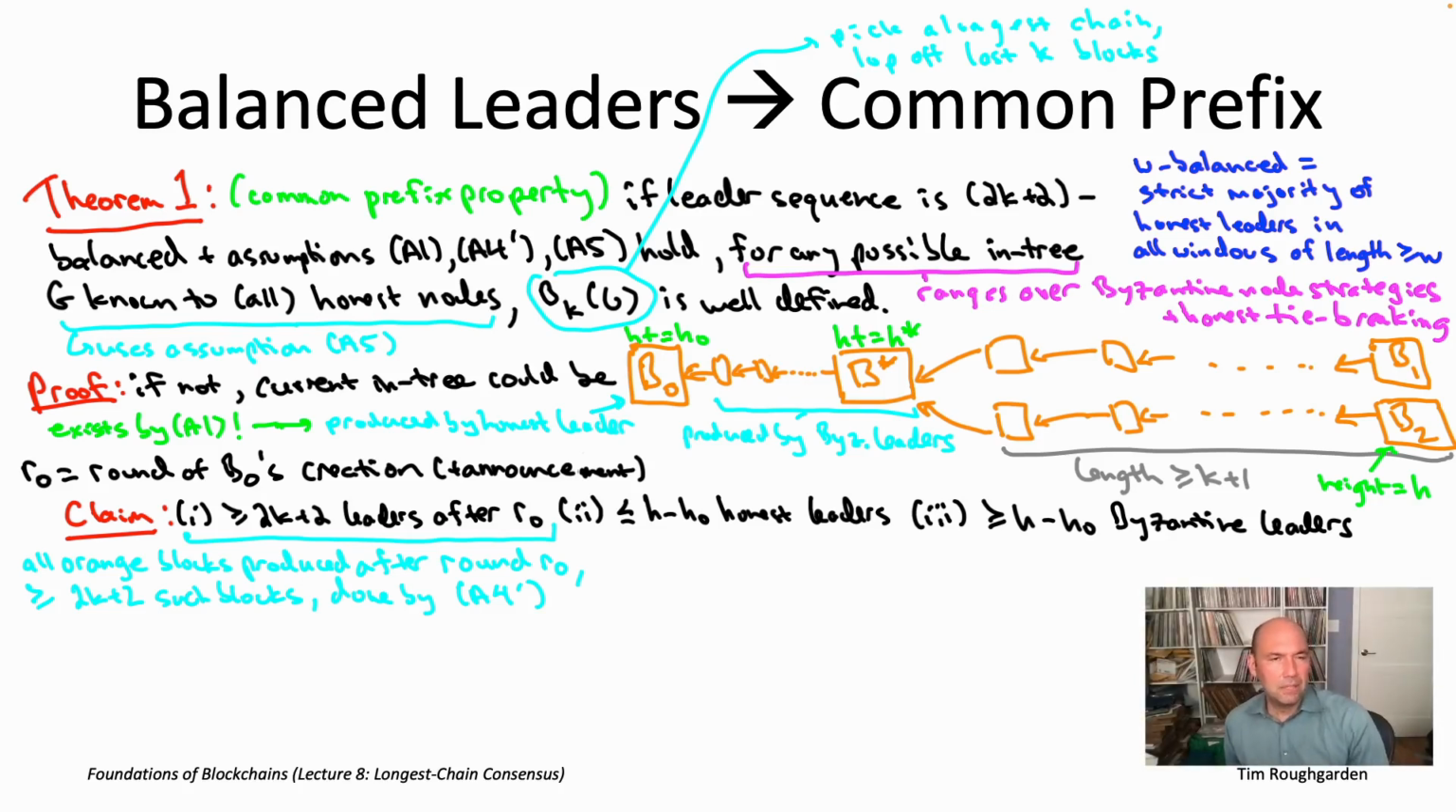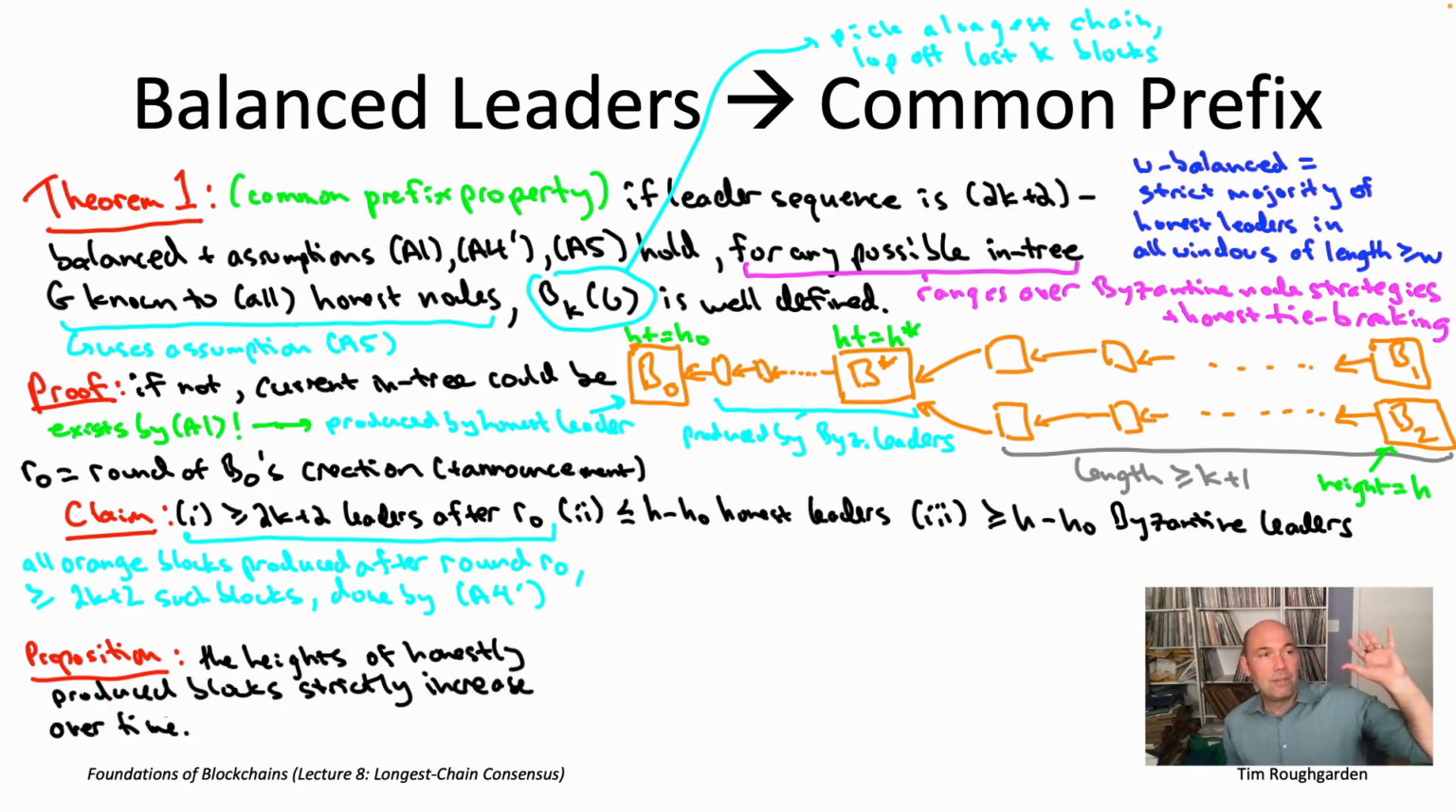Moving on to part two of the claim, let's first pause to state a proposition. It's quite simple, and it's going to be very useful here. It'll also be useful later in our liveness analysis of longest chain consensus. The proposition states that under our standing assumptions here, the heights of honestly produced blocks are strictly increasing. So if node number 17 is honest and produces a block at height 21, and at some later point, some other honest leader, say node 23, produces an honestly produced block, that's going to have height 22 or perhaps even larger. So this proposition basically follows from assumption A5, the fact that we're in the instant communication model, and